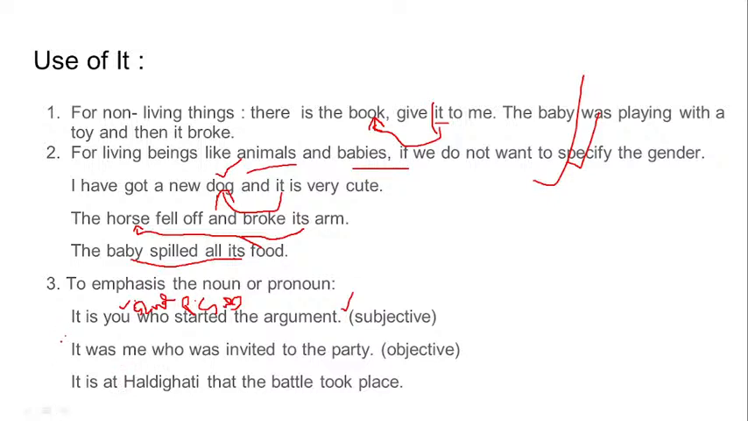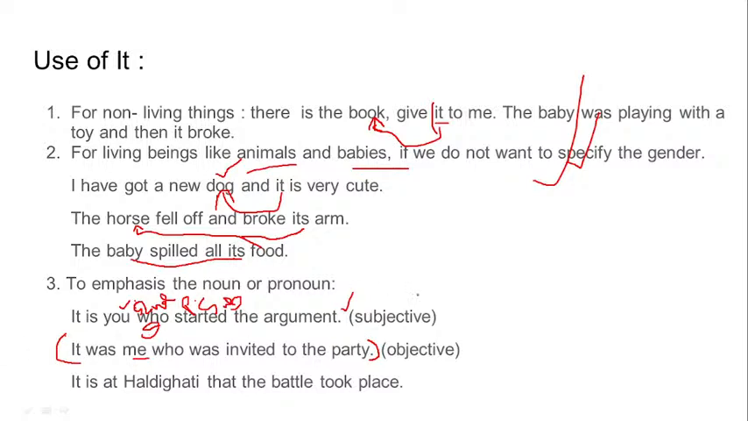Okay, for this it is clear, but now comes this part. Look at this sentence, because these are the places from where you get questions in the exam. It was me who was invited to the party. Why did we not use I in place of that? It was I who was invited. Because me and I both are first person pronouns. So the person is the same. But why me? Why is the usage of me being done here? It was me who was invited to the party. It was I who was invited to the party.